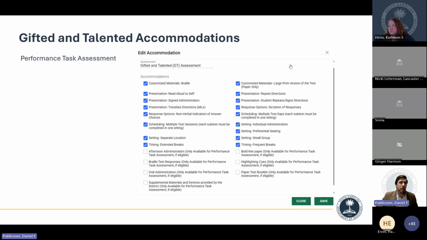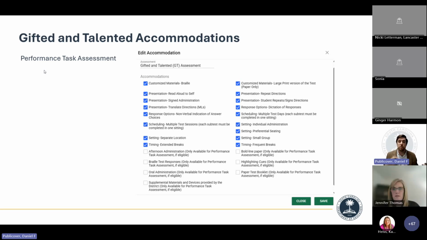The Cog Iowa assessments have their own set of accommodations, and the performance task assessment has a different set of accommodations that go along with it, and there's not total overlap. It's also unique in the sense that not all students that take Cog Iowa will take the performance task, because they have to qualify for Dimension A and Dimension B leading into Dimension C. So you'll see there's an update here in your available accommodations.